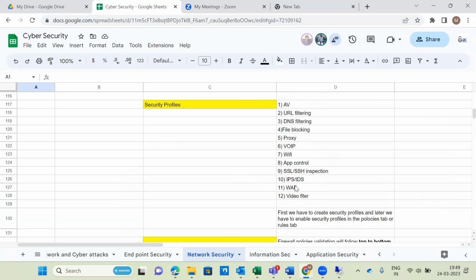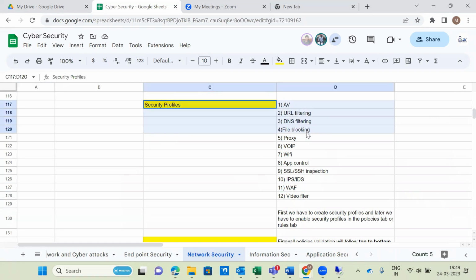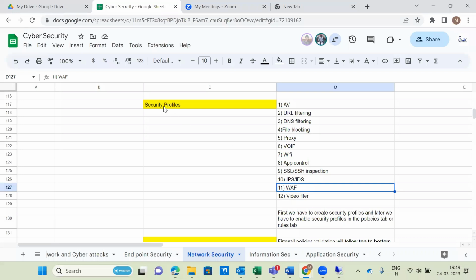Here you can see the security profile: antivirus, URL filtering, DNS filtering, file blocking, proxy, voice over IP, Wi-Fi, app control, SSL inspection, IPS, IDS, WAF. So WAF now is a subset of next generation firewall, but it will not do everything a dedicated WAF does, though at least it will do 70% of it.